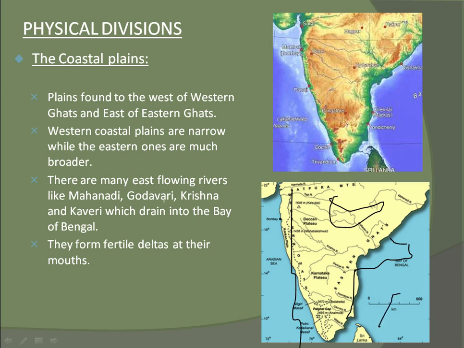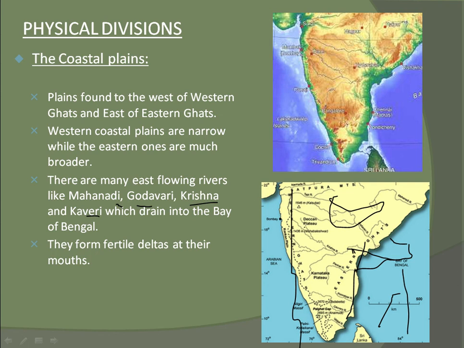Those rivers are Mahanadi, Godavari, Krishna, and Kaveri, which drain into the Bay of Bengal. They form the fertile deltas at their mouths.